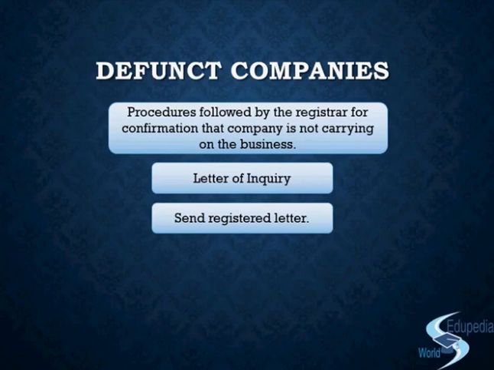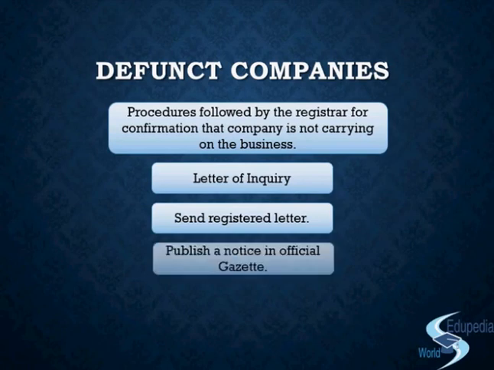So there can be either a negative communication or no communication. In both scenarios, if there is no communication, the registrar will wait for 1 month, and if there is a negative communication, he can issue a notice in the official gazette just the next day. He shall publish a notice in the official gazette.